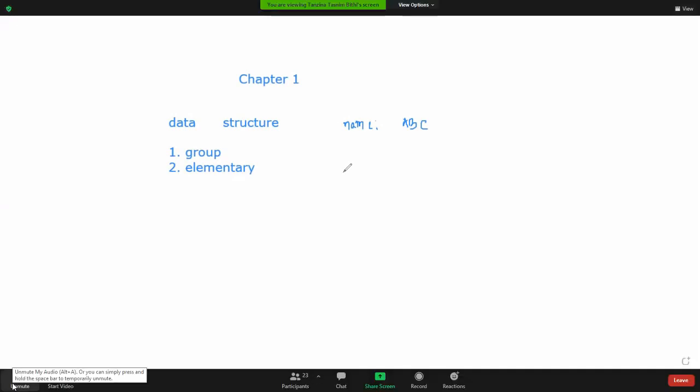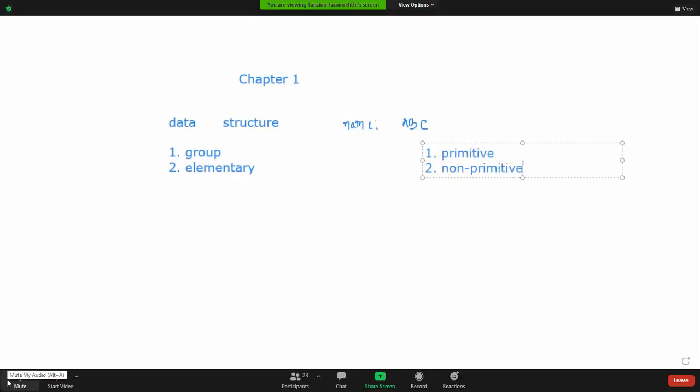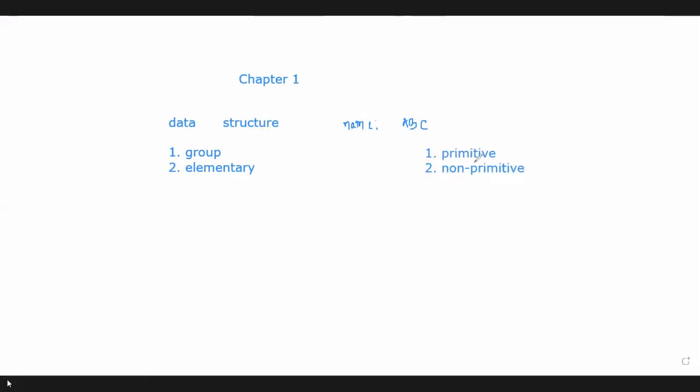And how many types of data structure can you use? Mainly, we can divide the data structure into two types. One is called primitive data structure and another is called non-primitive data structure. What is data structure? This is a model or a format for organizing the data, right? So we can divide the data structure into two types: one is primitive data structure and another is non-primitive data structure.